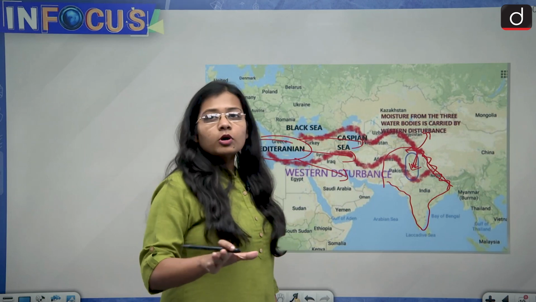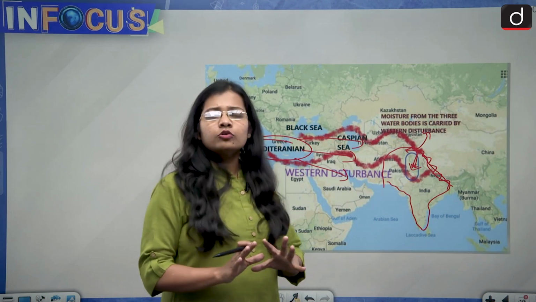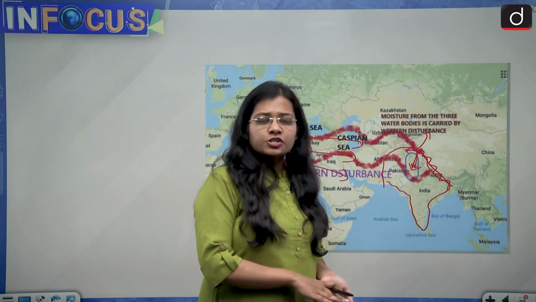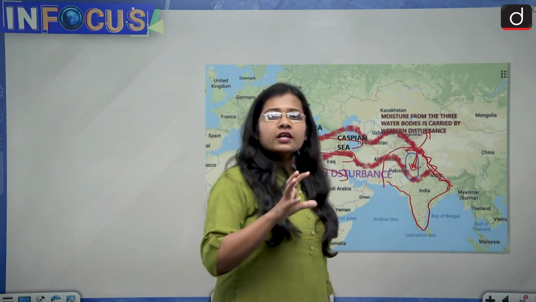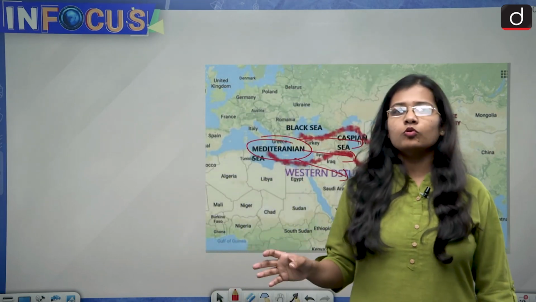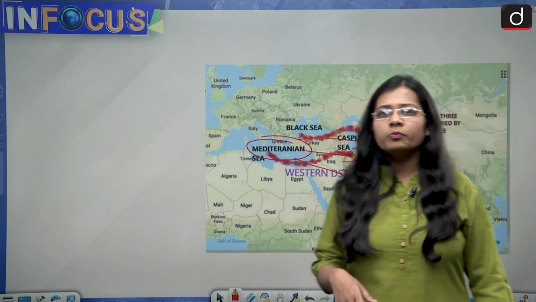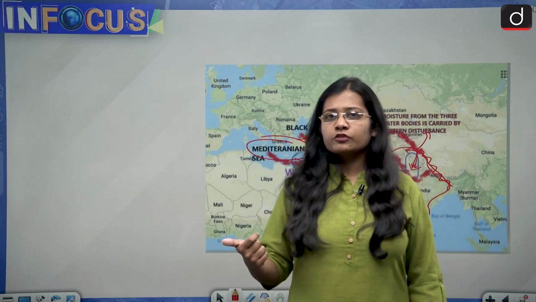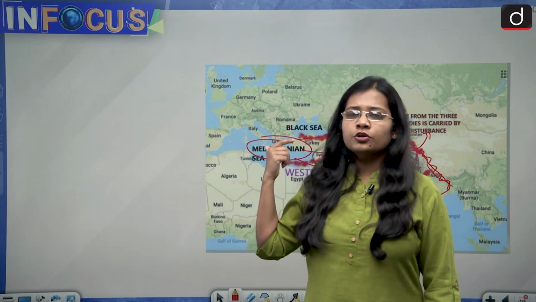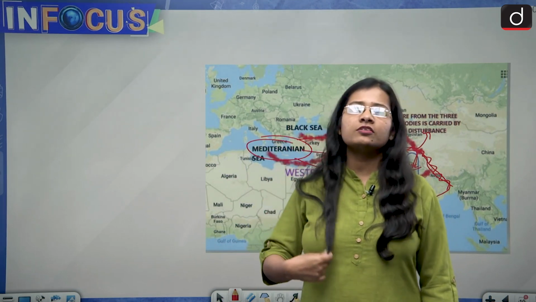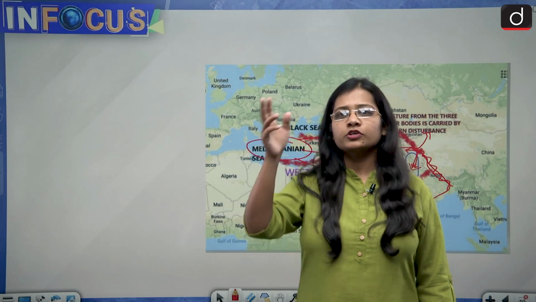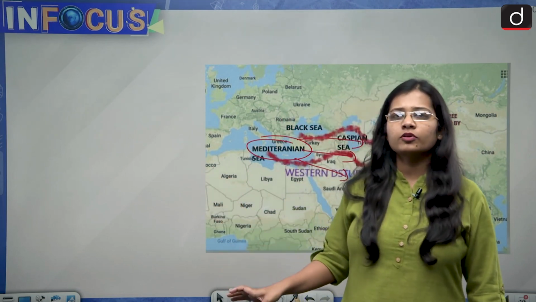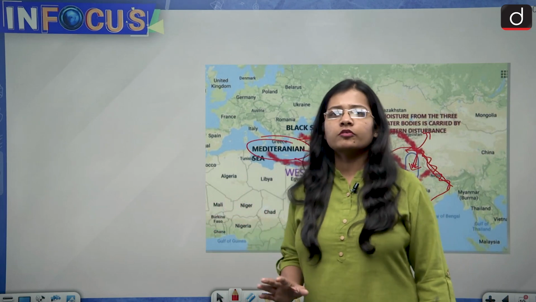See, I am not telling you about all the cells and everything, I am just telling you in very normal terms what is the process followed by the western disturbances. If you get into detail about what the cells are and what roles are played by them, then things will get very complicated. So you just have to remember: first, the region of origination is the Mediterranean; second, the direction followed is westerly, that is from west to east; third, the westerlies get bifurcated by the Himalayas into 2 parts, the first goes into Tibet, then the other comes to the Indian part, and this Indian part is responsible for the precipitation because of the process of condensation.